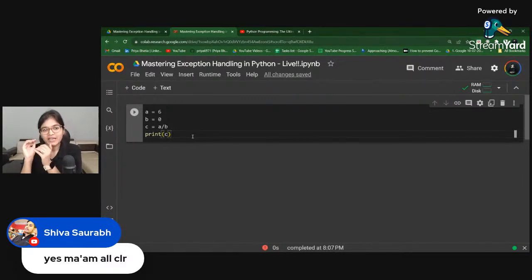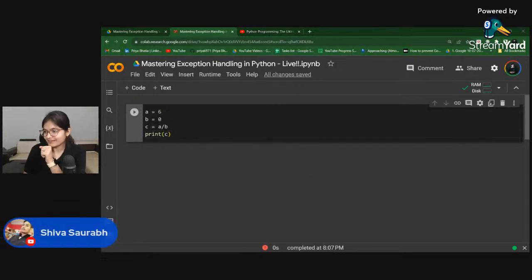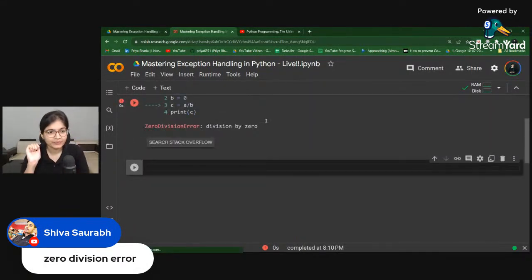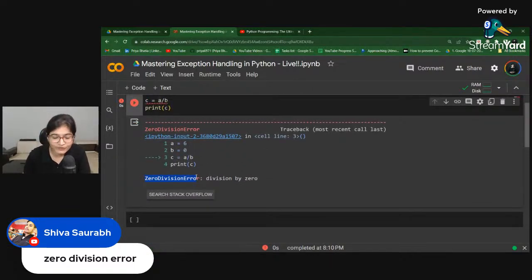According to you, if I divide the value of 6 or any number by 0 in the Python programming language specifically, what will happen? What do you think? What will be the output of this particular program? Okay, so Shiva said that it will provide us zero division error. Let's see. I think he is completely correct.